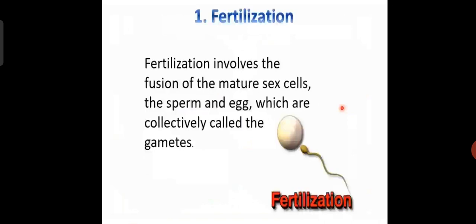Gametogenesis includes two processes, spermatogenesis and oogenesis. Spermatogenesis gives rise to the male gamete, the spermatozoa, and oogenesis gives rise to the female gamete, the egg. These gametes are produced by meiotic division and hence contain only the haploid number of chromosomes. After gametogenesis comes fertilization, which involves the fusion of mature sex cells, sperm and egg, collectively called the gametes.